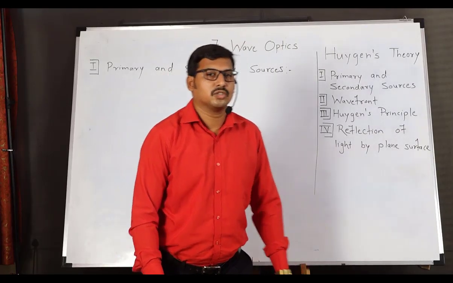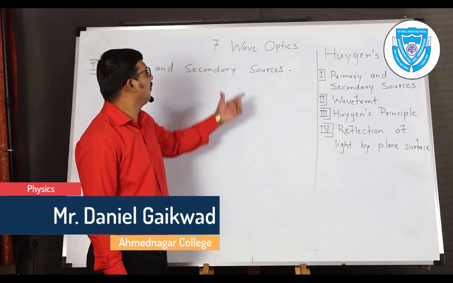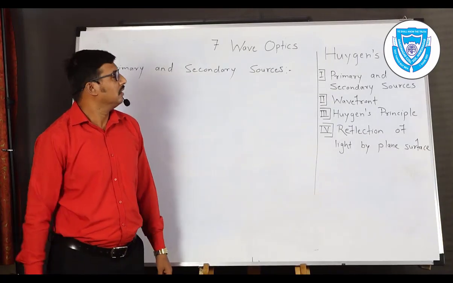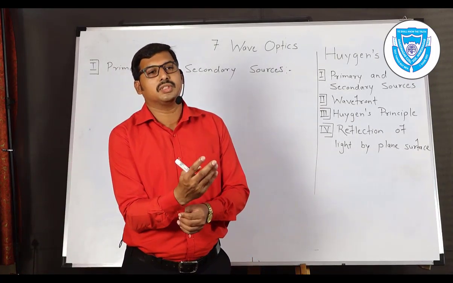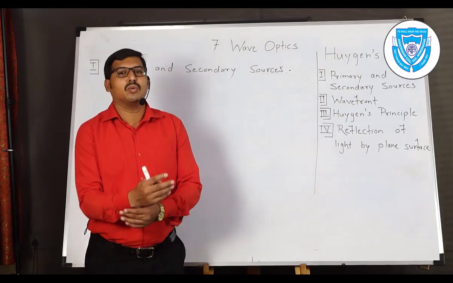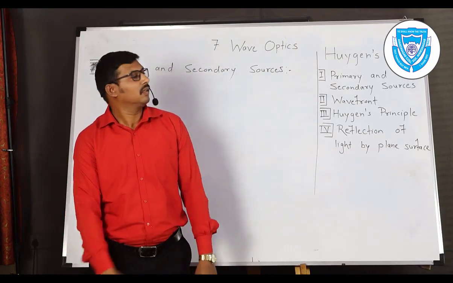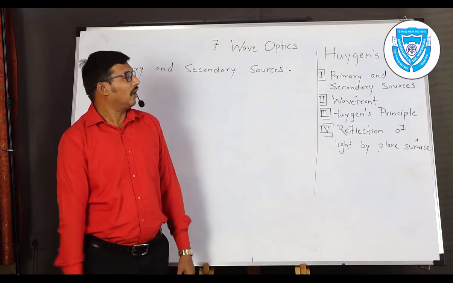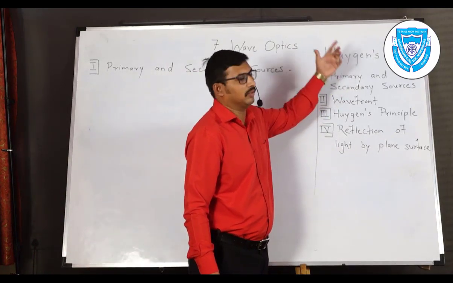Hello friends. So this is our second lecture in which we begin with the chapter of wave optics. Already we have learned in the first lecture the nature of light and its four theories. Let us recall those four theories. The first one is Newton's corpuscular theory, second one is the wave nature of light according to Huygens, third one is the dual nature of light, and number four is light as electromagnetic wave.